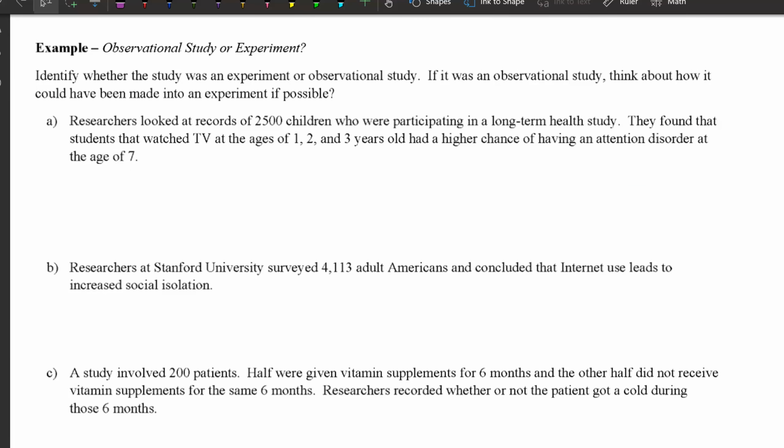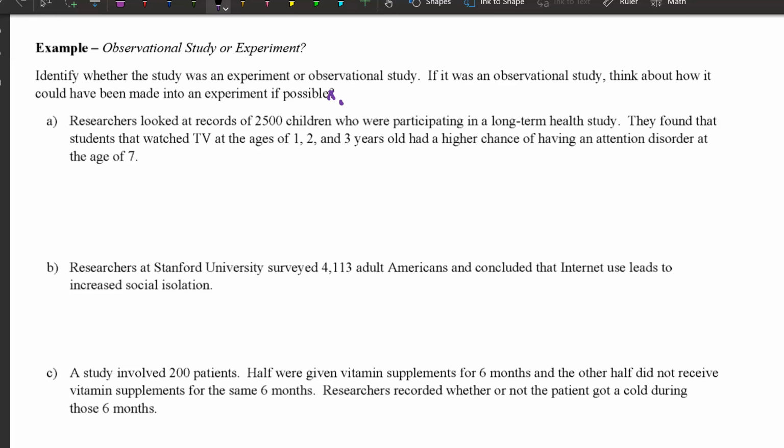So let's just identify whether these are observational studies or experiments. If it's an observational study, think about how it could have been made into an experiment if possible. That's not really a question, it's just a statement. Researchers looked at records of 2,500 children who are participating in a long-term health study. They found that students who watched TV at the ages of 1, 2, and 3 years old had a higher chance of having an attention disorder by the age of 7.